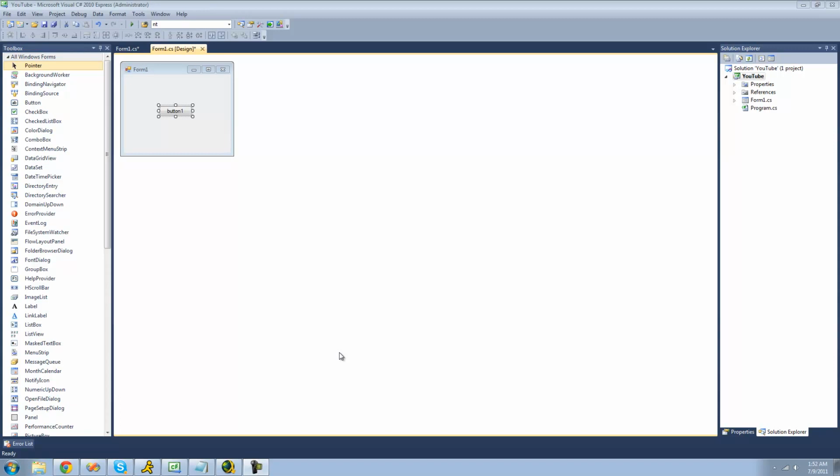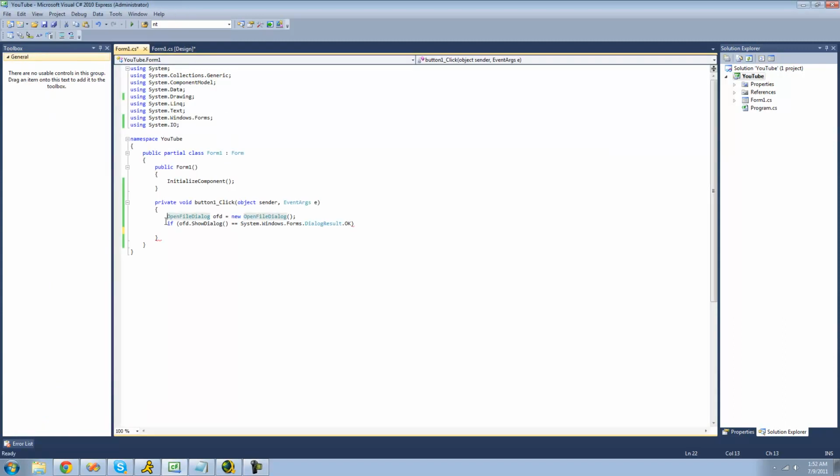And in this tutorial, I'm going to be showing you how to use the path class. So all you're going to need for this tutorial is a button and a few lines of code. Once you have the button on your form, just double click on it. You're going to need an open file dialog and an if statement checking to see if the user actually opened the file in the open file dialog. You're going to need to be using the System.IO namespace because the path class is located in there.